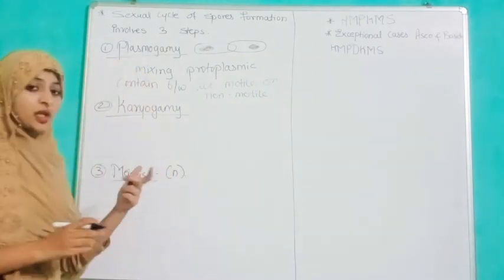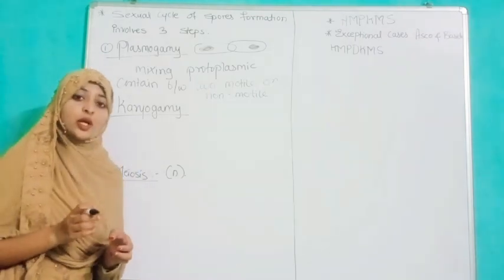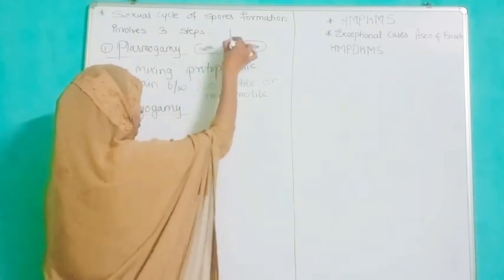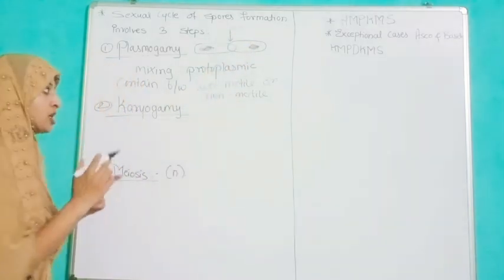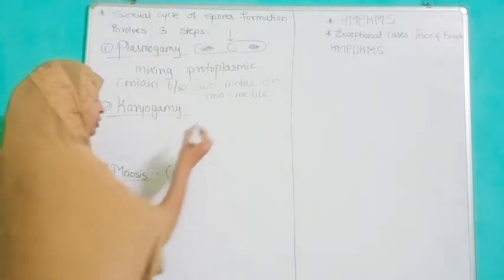Karyo is a Greek word that means nucleus. So karyogamy means they are going to fuse their nuclei. Here we have seen just protoplasmic material get fused. Now in this stage the nuclear material is going to be fused.